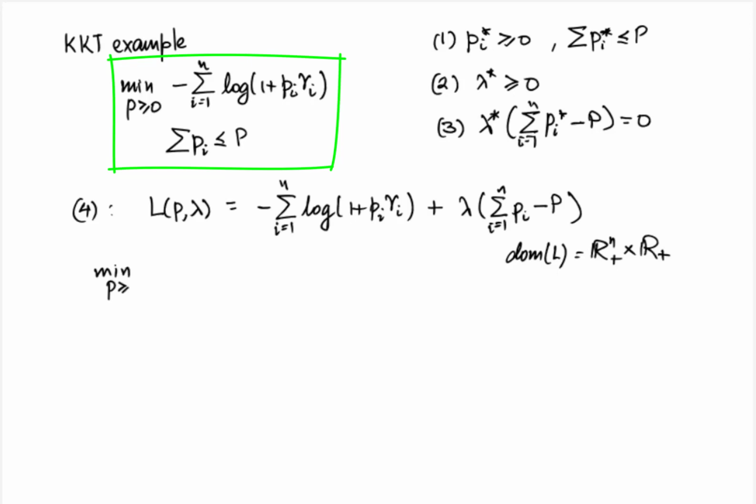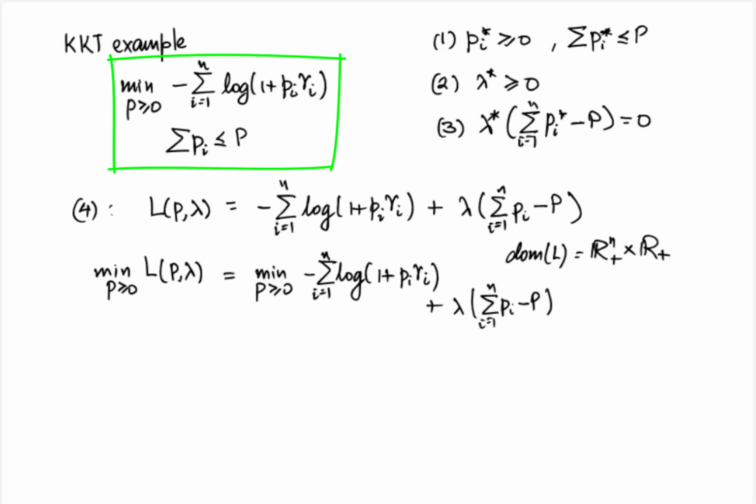Minimize over p greater than or equal to 0 of L(p, lambda), which is equal to min over p greater than or equal to 0 of minus sum i equal to 1 to n of log(1 + p_i γ_i) plus lambda times (sum over i from 1 to n of p_i minus capital P). As earlier, let us take the terms that do not depend on p outside the minimization and group the rest so as to obtain minus lambda P plus min over p non-negative of sum over i from 1 to n of (lambda p_i minus log(1 + p_i γ_i)).